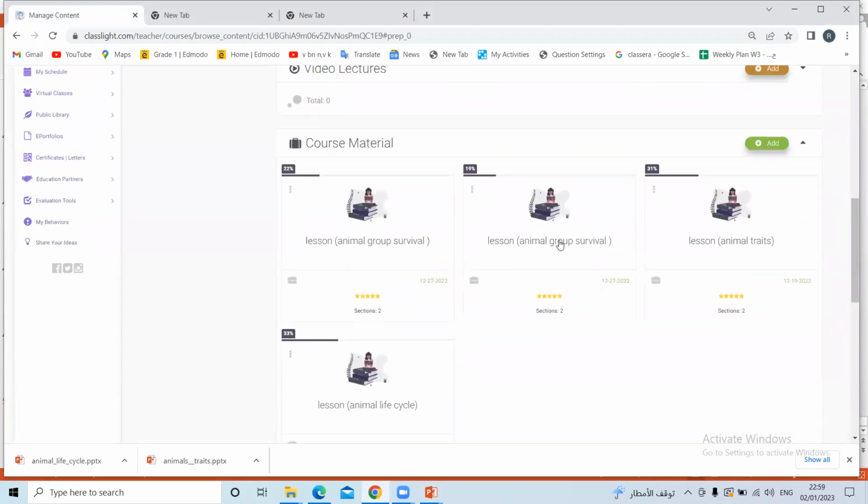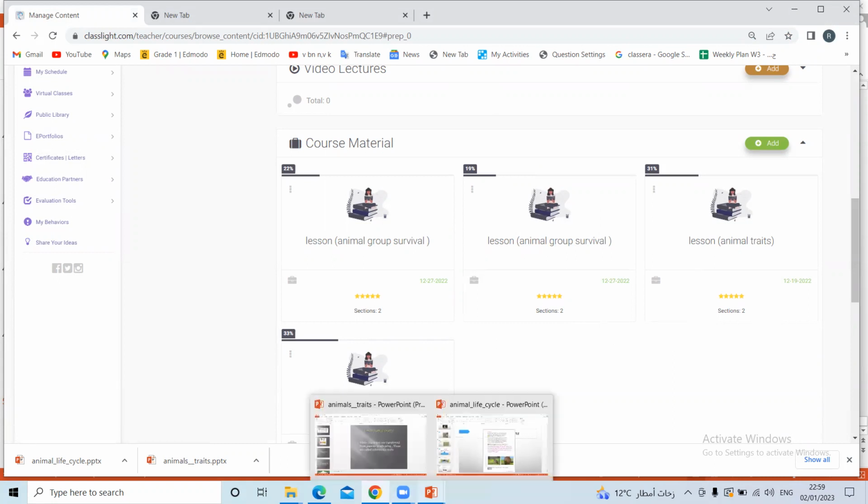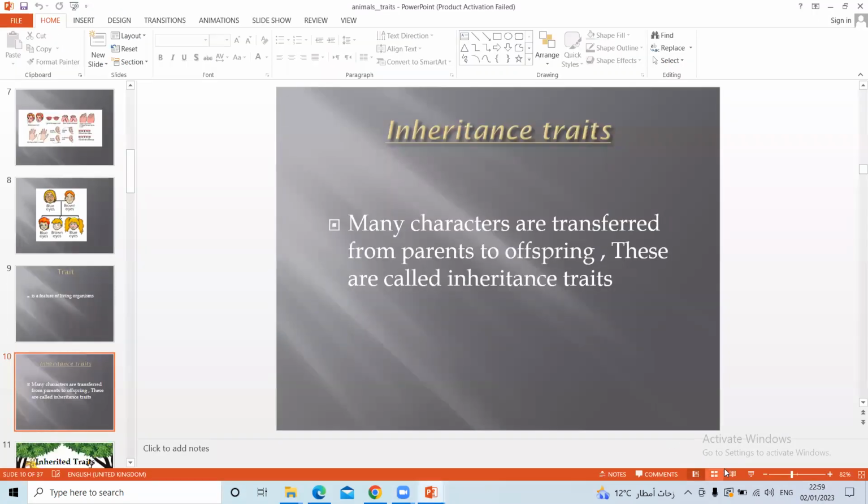In the course material, we'll get the revision. Okay, I will upload it here. The revision for the first lesson, animal life cycle, and the other one, animal trait. I hope you enjoy this revision, and also you have a homework. Please do it. Okay, let's go to the next lesson.